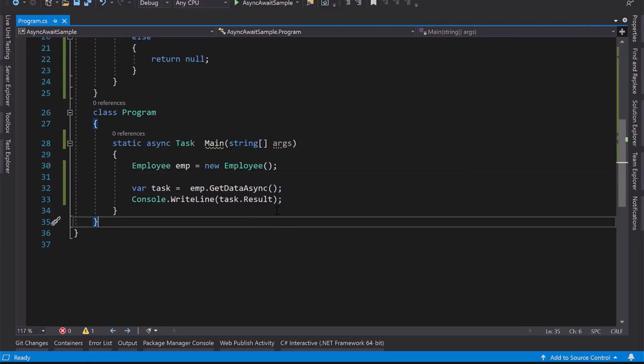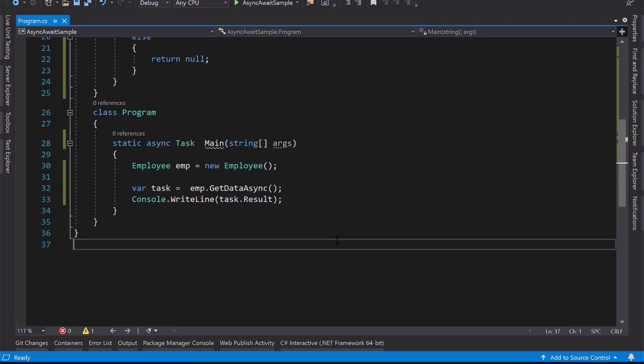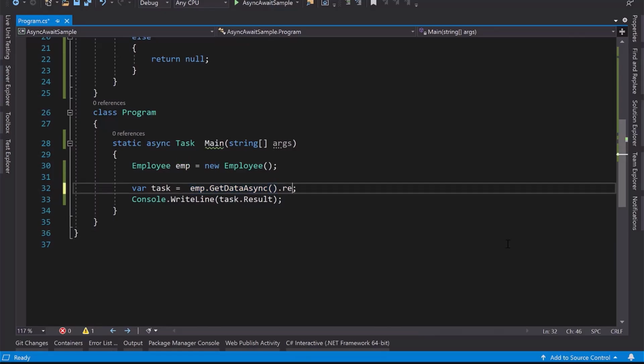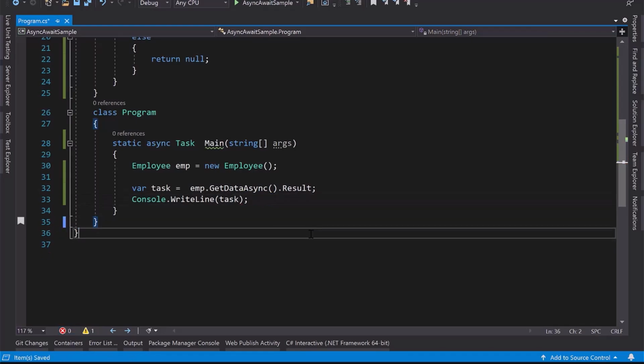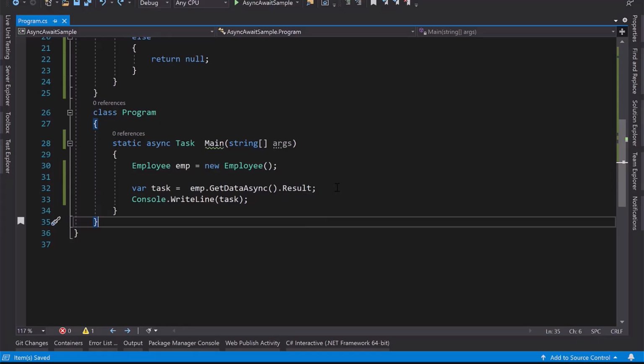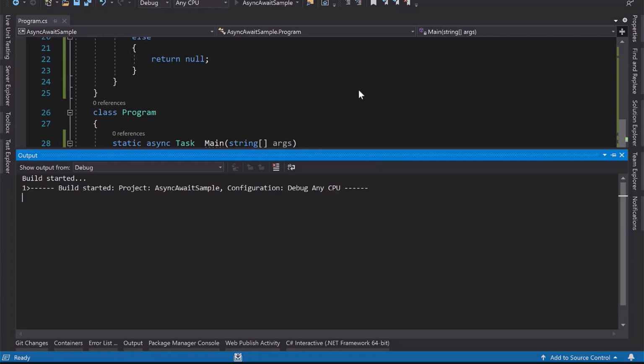But if you don't want to block the execution, when you call the result, it will wait for executing this complete operation. So the result we are using over there is as we have used in the previous example.